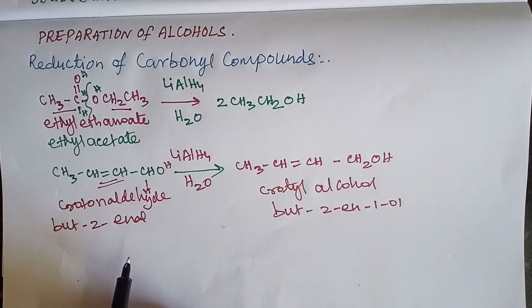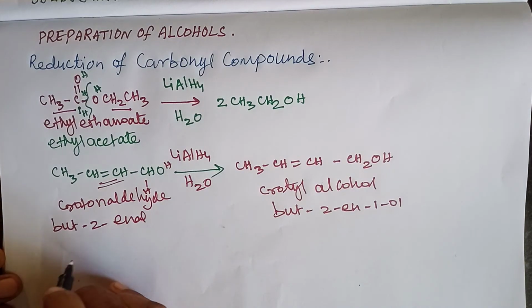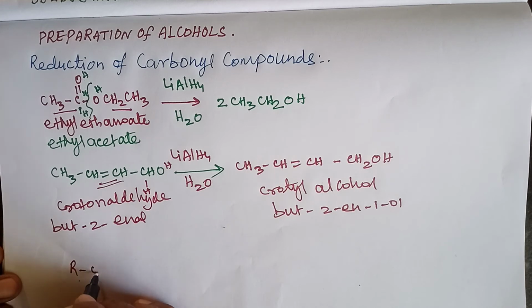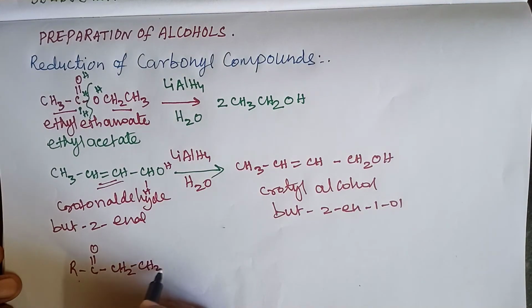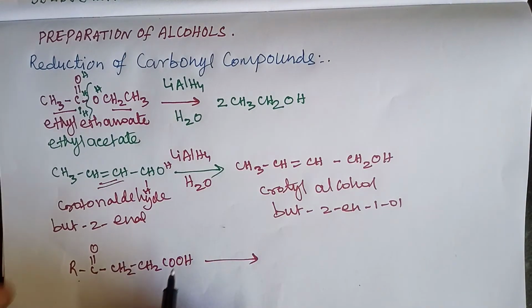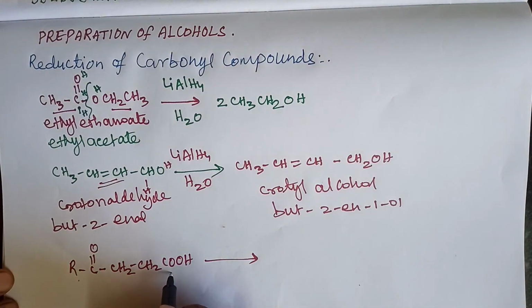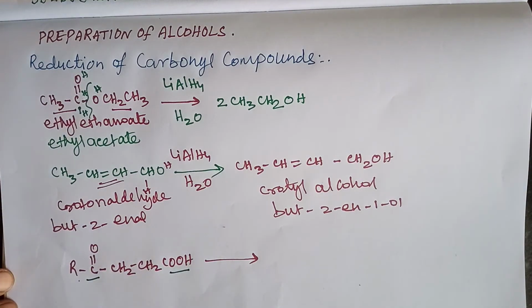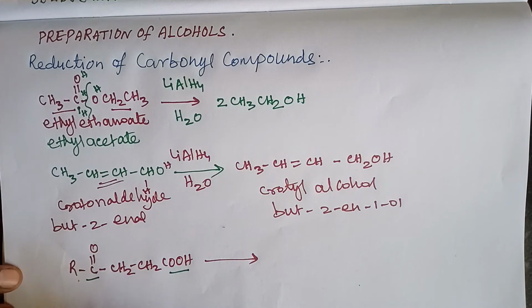It reduces only the active carbonyl groups. For example, take an organic compound R, C double bond O, CH2, CH2, COOH. This organic compound contains one carboxylic group and one ketone group, two functional groups in the same compound.